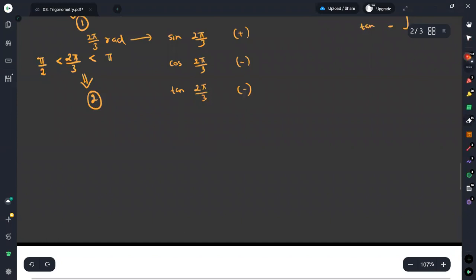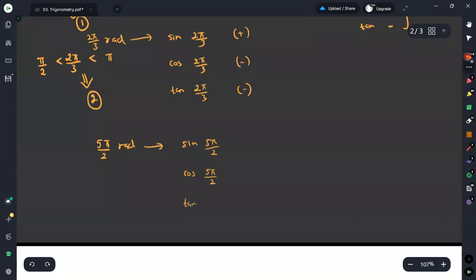If I take another one, I will take the value as 5π divided by 2 radians. Here I need to identify the value for sine of 5π/2, then cosine of 5π/2, and the tangent of 5π/2. Therefore, we need to identify which has the positive sign, which has the negative sign.